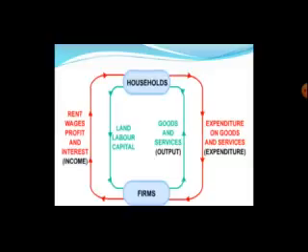So now we will see how this circular flow of income takes place in a two-sector economy. These two sectors are the household sector and the business sector or firms.